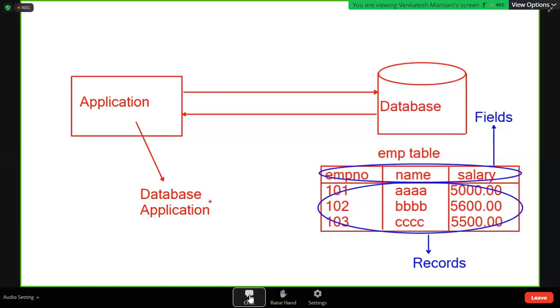With that programming language you can develop an application. But if you want to develop a database application, some rules and guidelines are required. That is available in JDBC. How to write a program you already learned in core Java. Rules and guidelines you are going to learn. That is the specification. How to develop a database application, the rules and guidelines are there in JDBC. That is what you are going to learn. How to write a program, you already learned. Up to exception handling, whatever you learned is only the language.